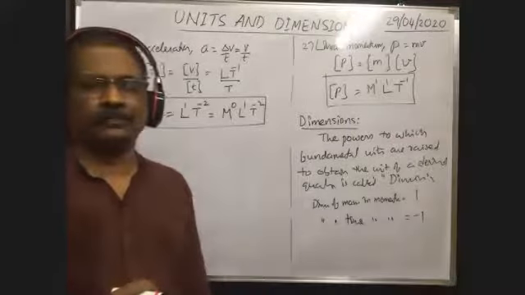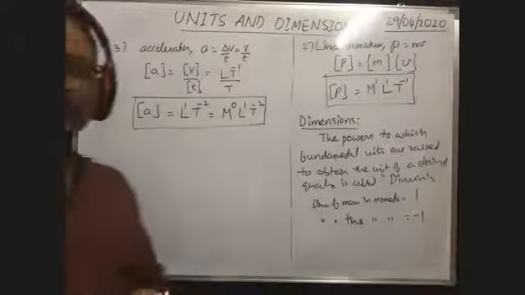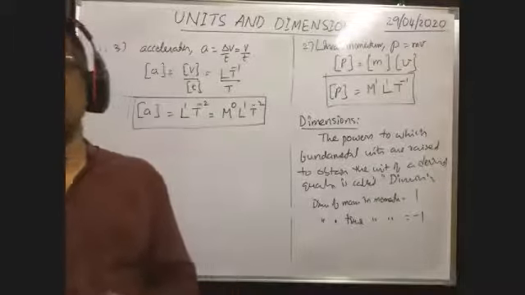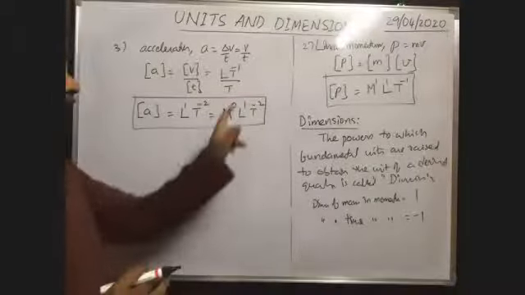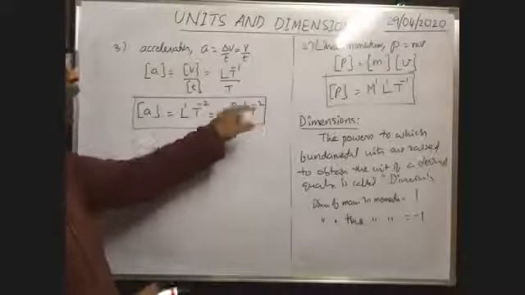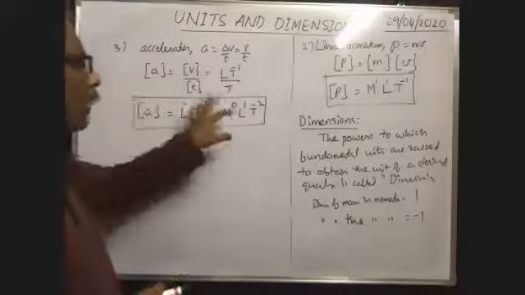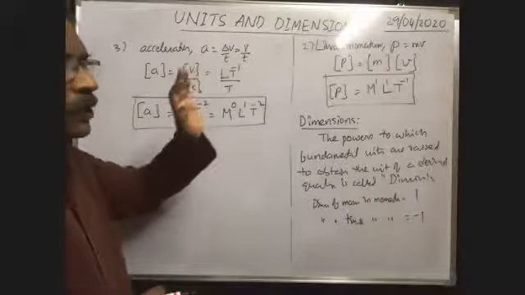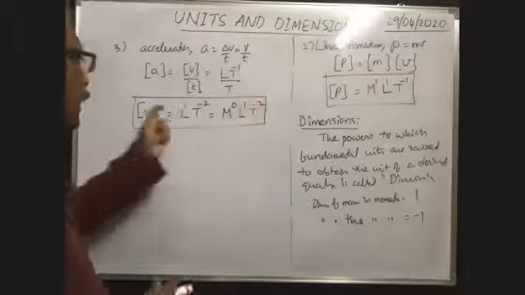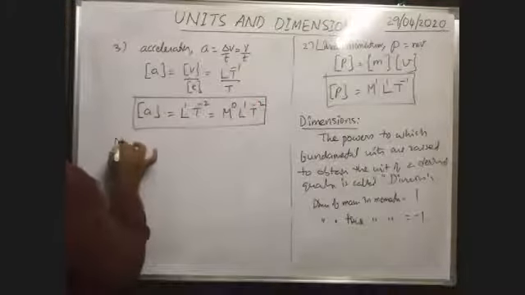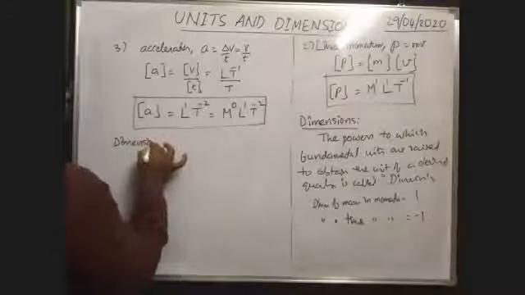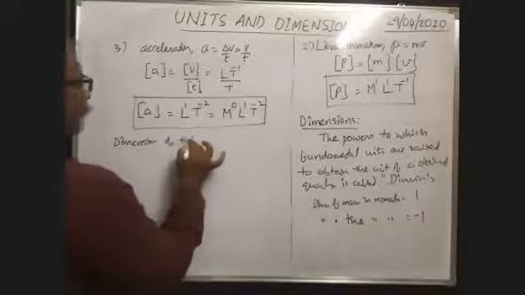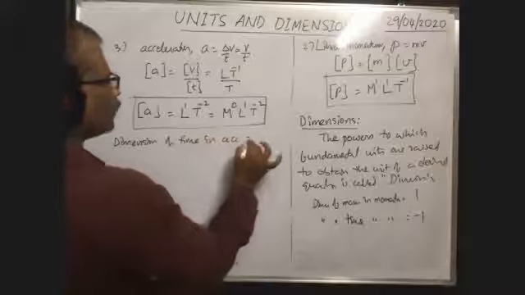Okay. Now, what is the dimension of time in acceleration? Very good. Dimension of time in acceleration means, in the dimensional formula of acceleration, the power of time, which is minus 2. So that is the dimension of time in acceleration. Therefore, dimension of time in acceleration is equal to minus 2.